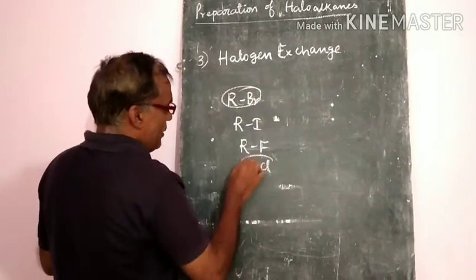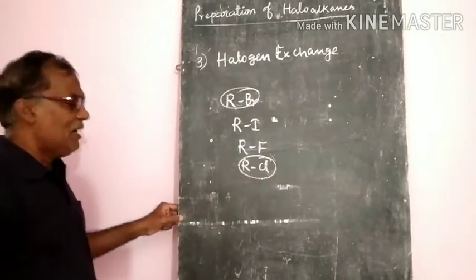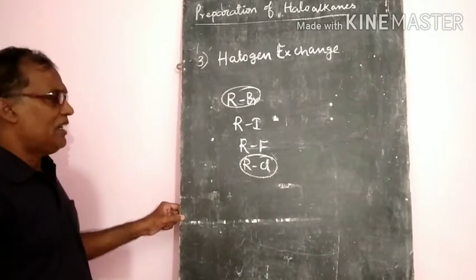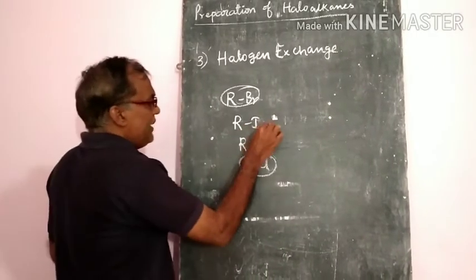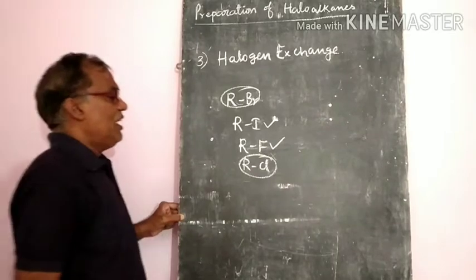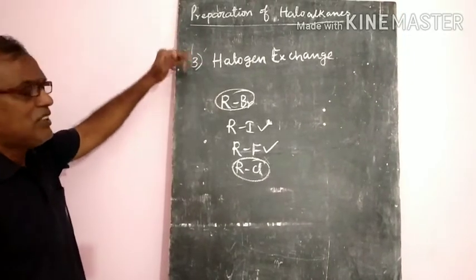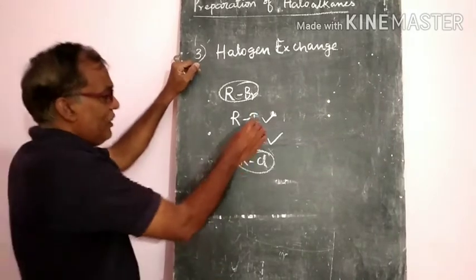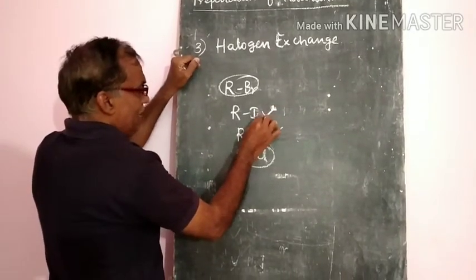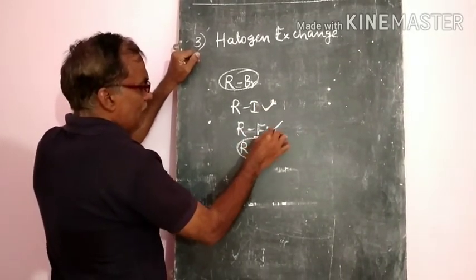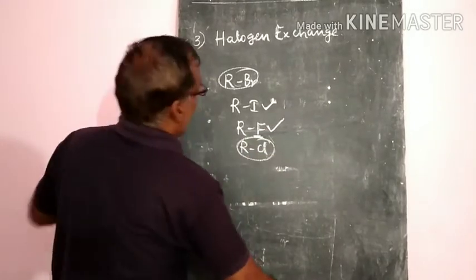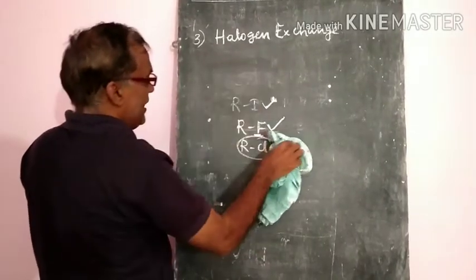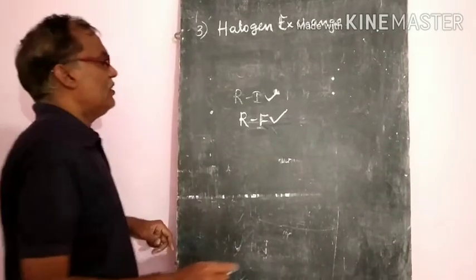these two can be prepared directly by adding hydrogen chloride or hydrogen bromide. But iodides and fluorides will not be formed by the addition of halogens. So that's why iodides will be prepared by one method and fluorides will be prepared by another method. Halogen exchange means they will exchange their halogens.